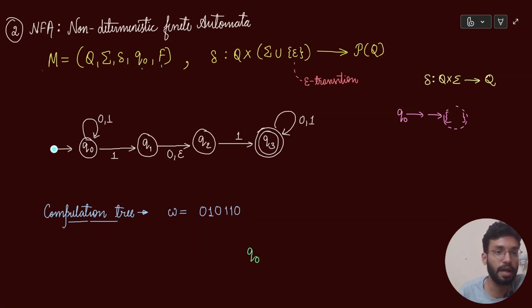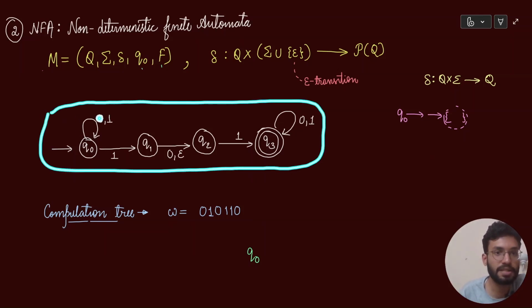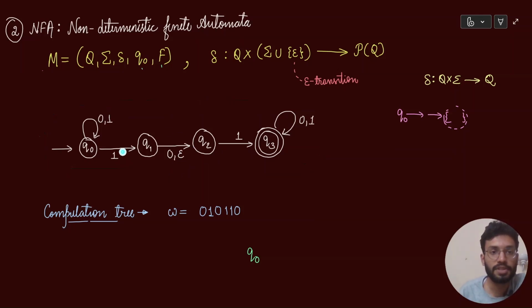Let's look at it with the help of an example. So let's say this is a machine M, and this is my NFA because there are epsilon transitions included. Now this machine has 4 states: Q1, Q2, Q3 and Q4, and Q0 is my starting state. Q3 belongs to my F, right? Because this is a convention that double circles represent my accepting states.